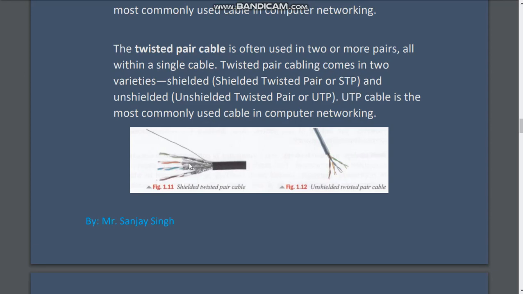Then all these shielded twisted pair cables are connected by an insulator in a bundled form. Here there is no shield, so this is a bad quality twisted pair cable.